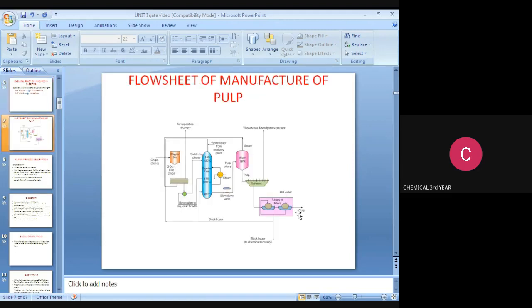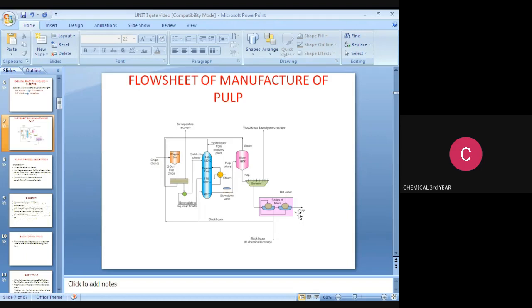This is a flow sheet for the manufacture of pulp. First of all, wooden chips enter the chipper bin, where 2 to 5 centimeter flat chips are produced and sent to the digester. In the digester, we feed solid plus liquid phase chips. The temperature is 140 to 150 degrees Celsius at the top of the tank, 170 to 180 degrees Celsius in the middle, and 65 degrees Celsius at the bottom. At the bottom we use a blow down valve, and the stream then passes to the blow down tank, where steam is released and the chips are converted to pulp.